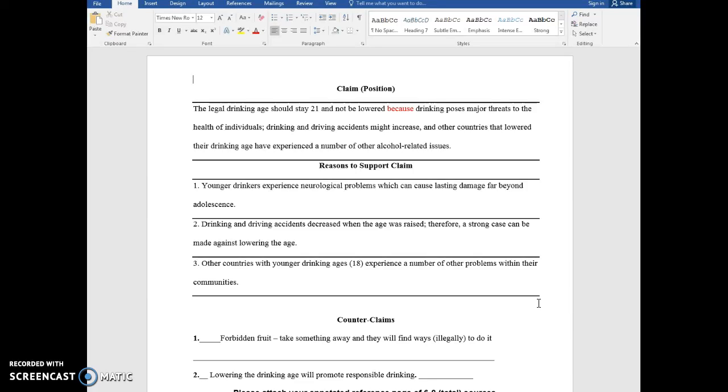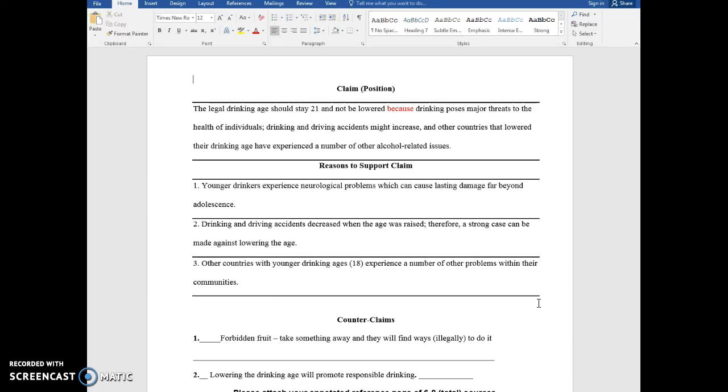So if we look at this sample here, we see that the student is claiming that the legal drinking age should stay 21 and not be lowered because. The word "because" is in red. Because a good argument research thesis will use a because statement to let readers know that there are reasons why this stand is being taken.